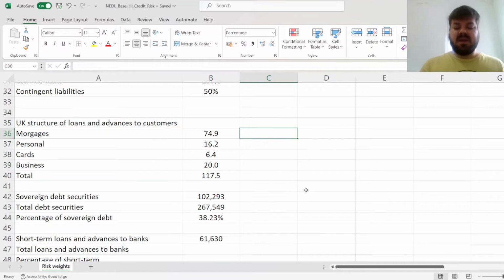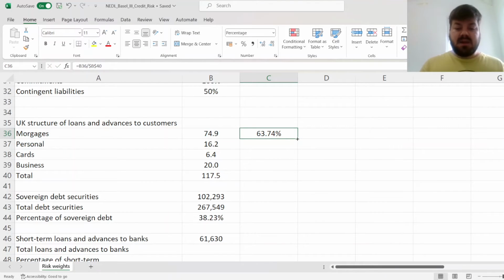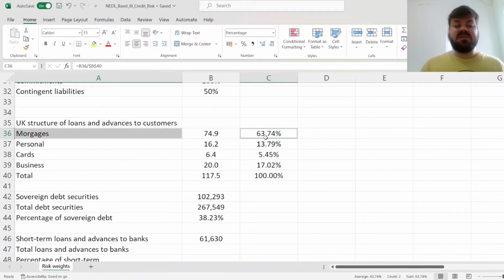So here we can calculate the percentages of, say, mortgages within total loans and advances to customers and apply it throughout. And here we see that those do add up to 100%, and we have got a nice correspondence.